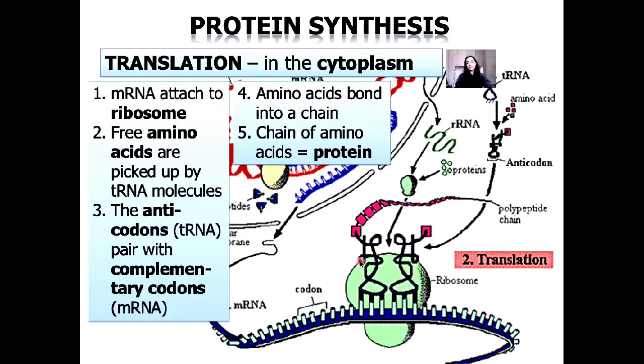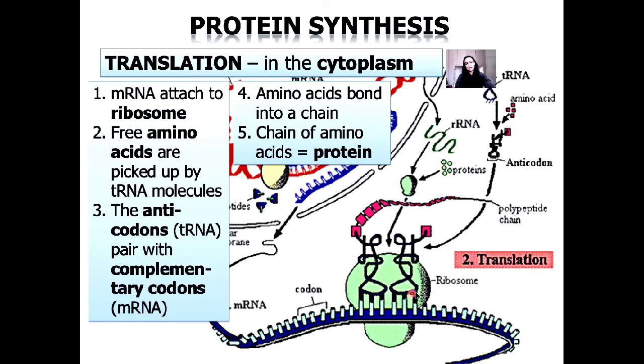So if you look at my picture, the green structure there is our ribosome. The messenger RNA is attaching itself onto the ribosome. The free amino acids are picked up by the transfer RNA. So here's our transfer RNA picking up the amino acids, and is now heading down towards the ribosome, exposing its anticodons.